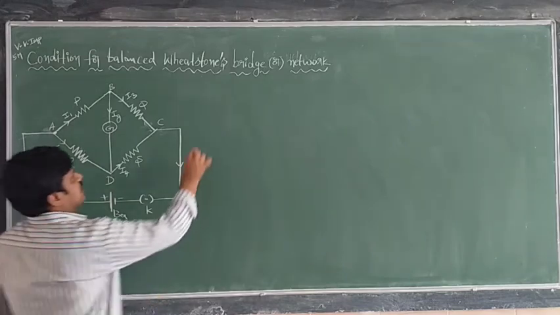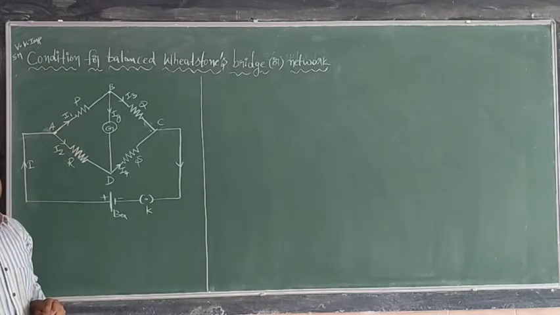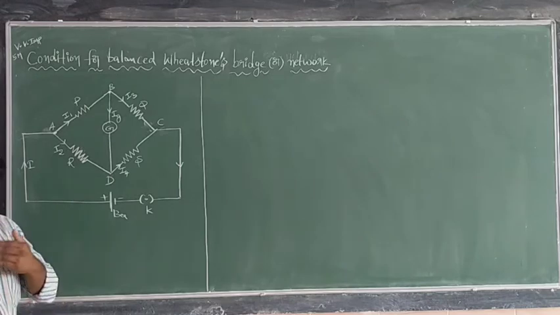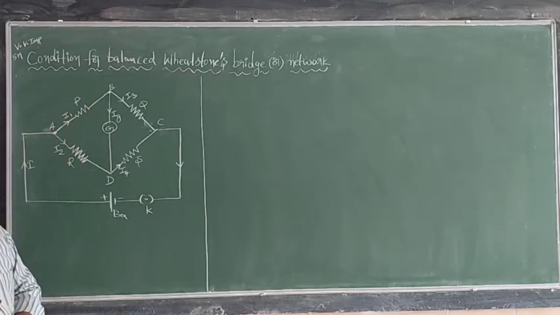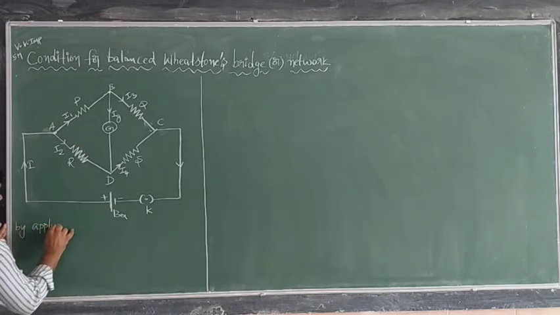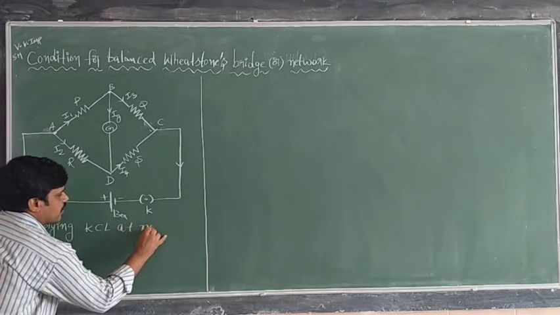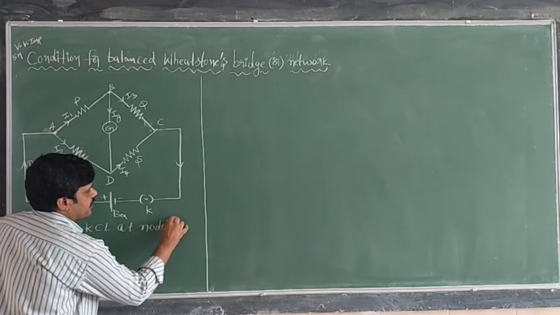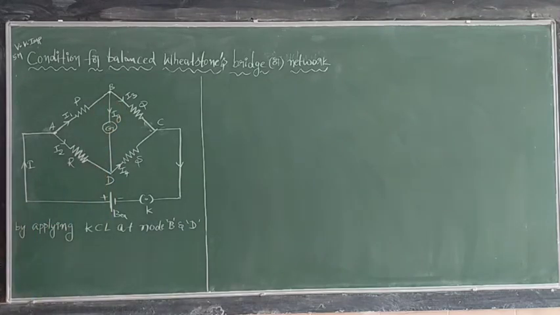Okay, now the circuit is clear. Now this circuit is said to be a Wheatstone network or Wheatstone bridge. Now to this Wheatstone bridge, we have to apply the Kirchhoff laws. By applying the Kirchhoff laws, we have to derive the condition for balance. The balance condition we have to derive. Okay, right. First look, by applying Kirchhoff current law at node B and D. At node B and node D, Kirchhoff current law we have to apply.